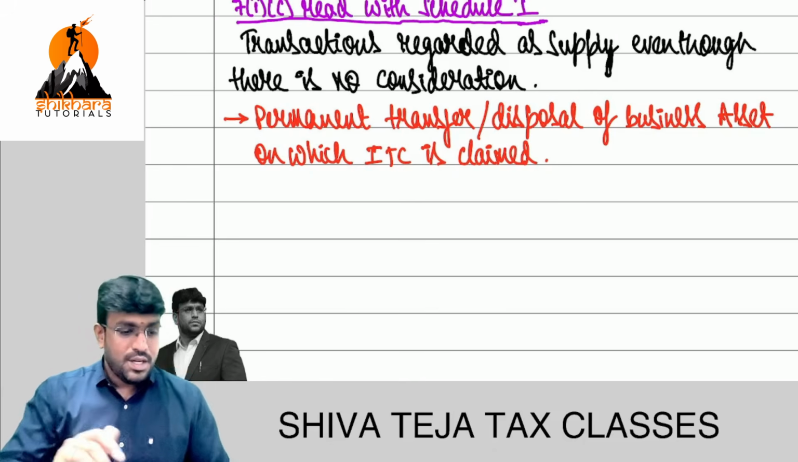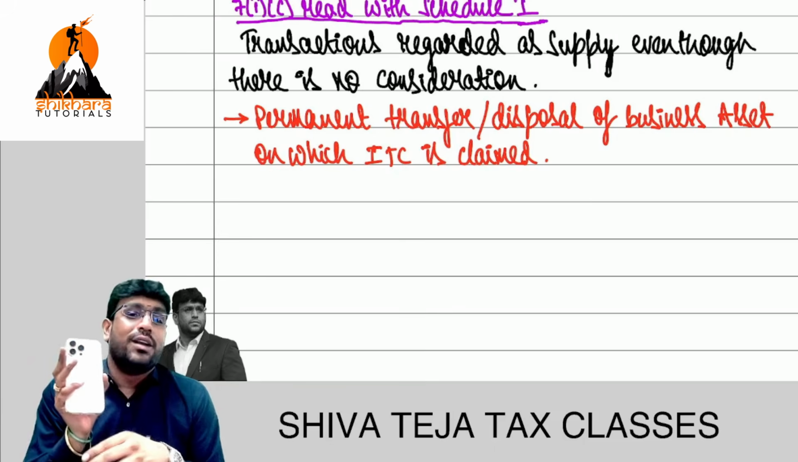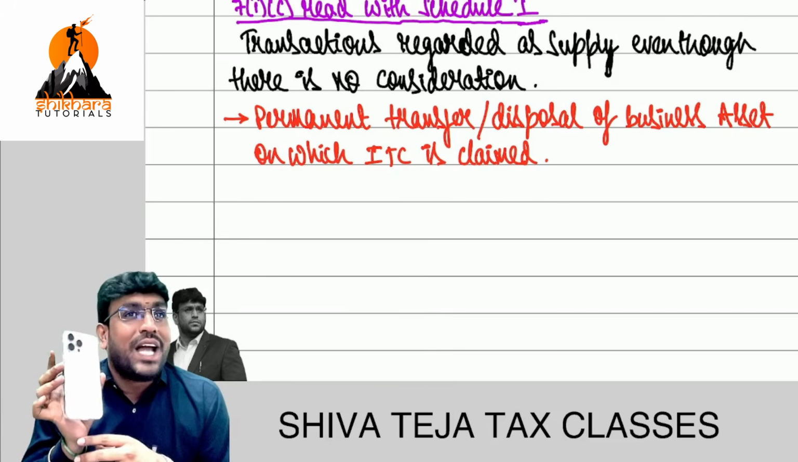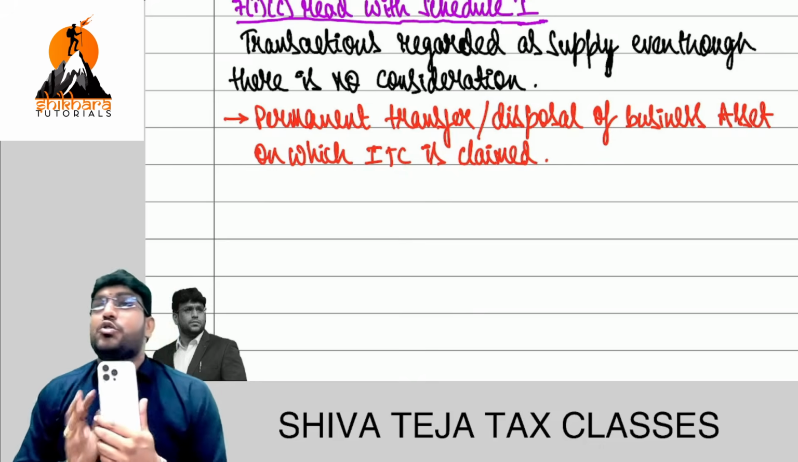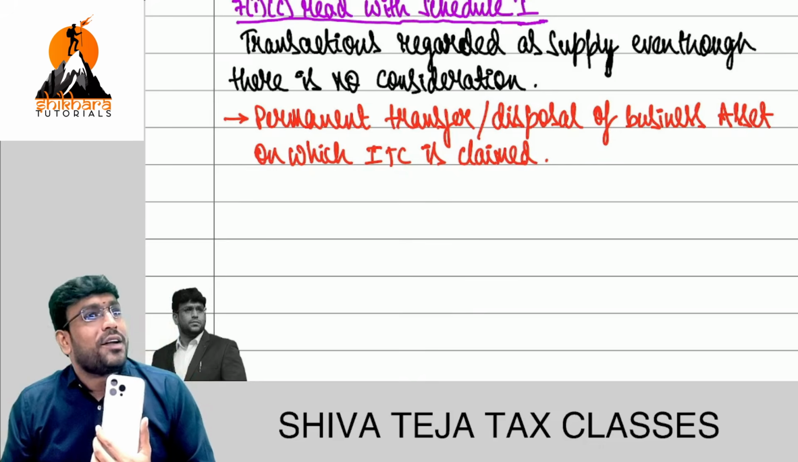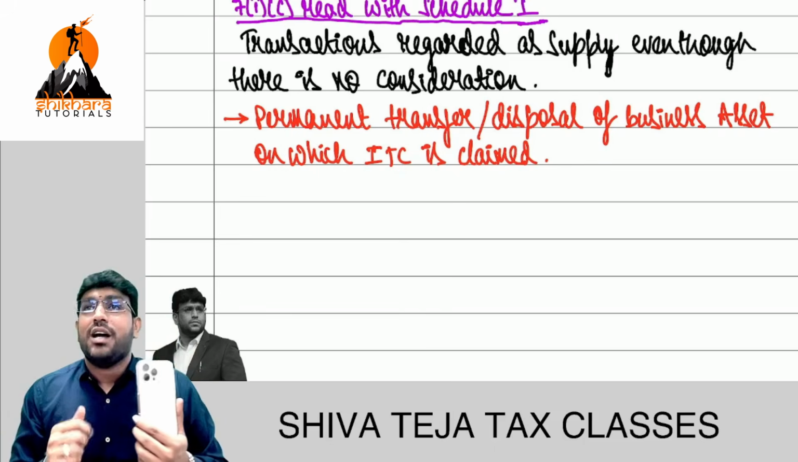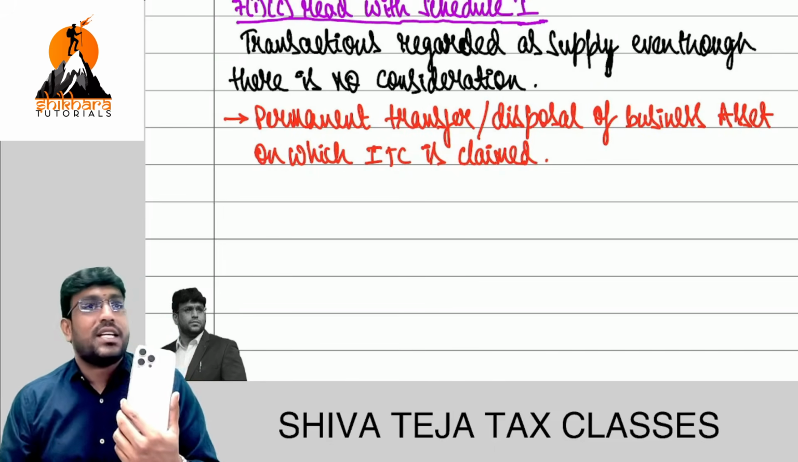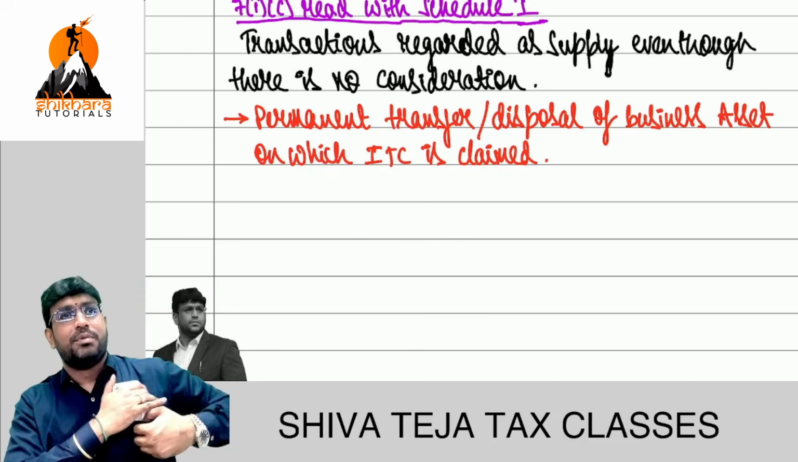Listen. Sir, Shiva Teja purchased this phone. Now, when I purchased this phone, let me honestly tell you, I have claimed input tax credit because I'm using this for business purpose only. Can I take credit or not? Obviously, I'll take because it's not a blocked credit. Car they told blocked, but phone they never told blocked. So when I purchased this phone, I've taken the credit.